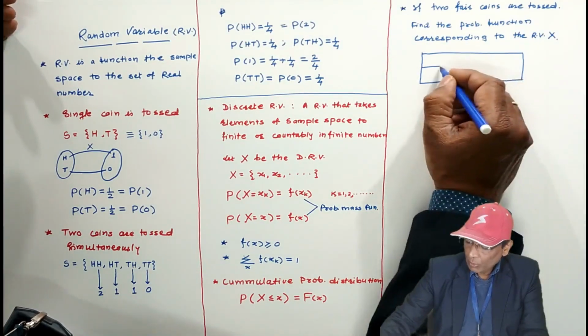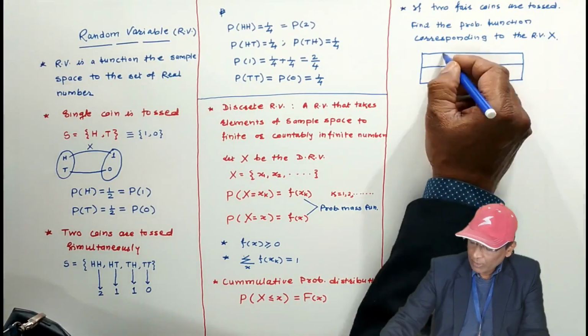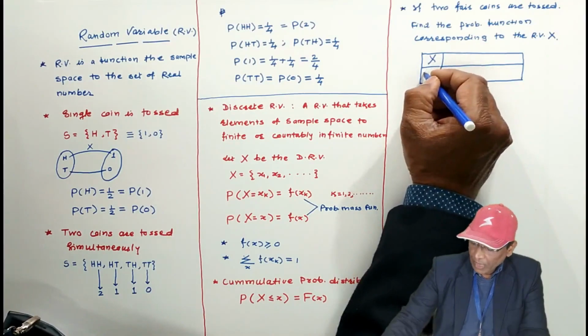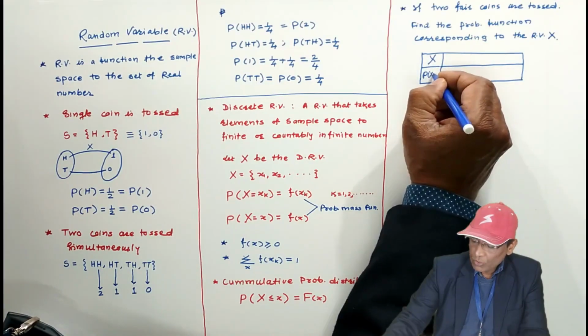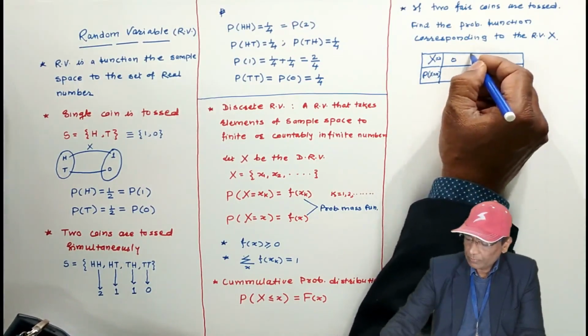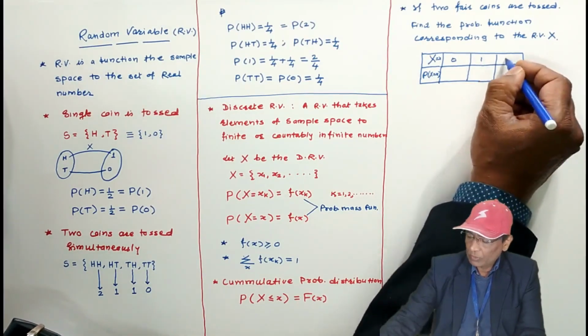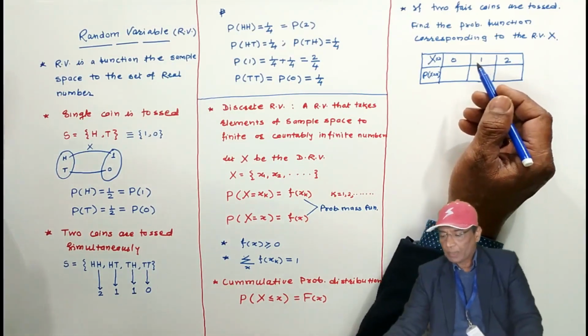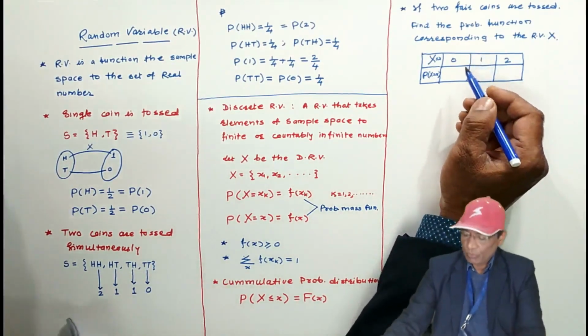This is the random variable X equal to small x, and the probability for X equal to small x. Here we have the random variable values 0, 1, 2, and the set is given to you, and we want the probability function for it.